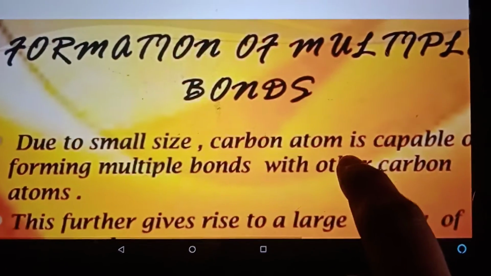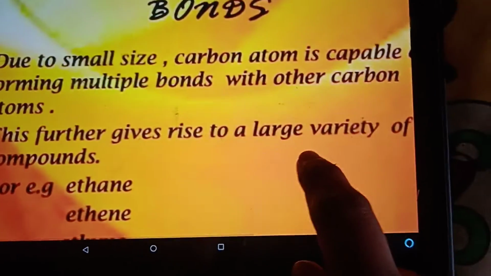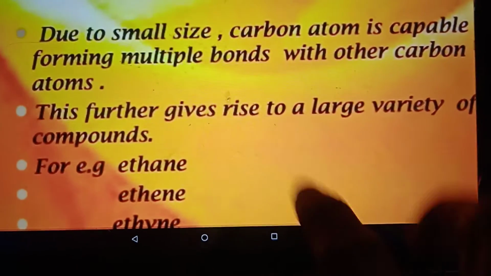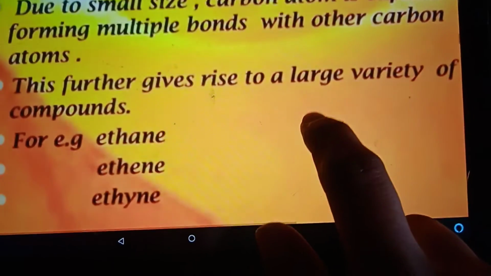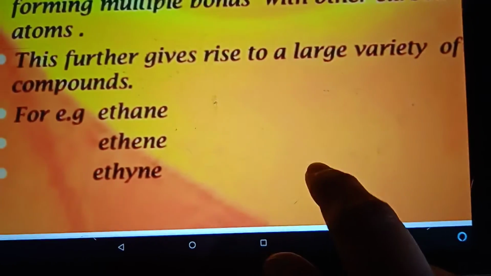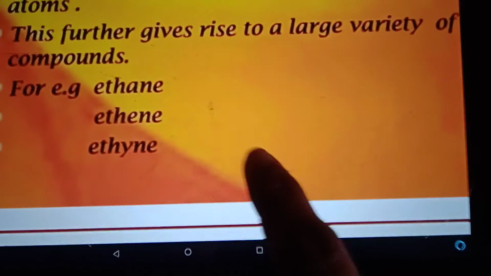Now, the formation of multiple bonds. Due to its small size, carbon is capable of forming multiple bonds with other carbon atoms. This further gives rise to a large variety of compounds, such as ethene. When only two carbons are combining, they can form a single bond in between, a double bond in between, and a triple bond in between.